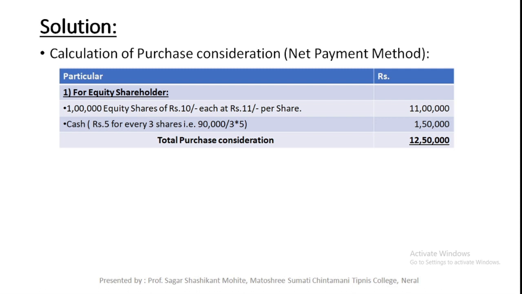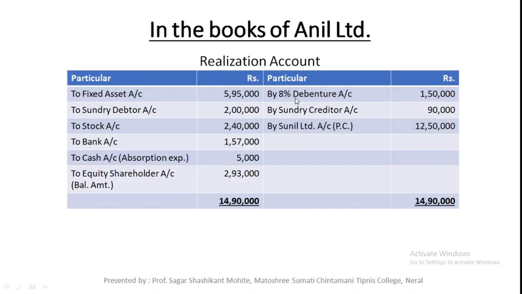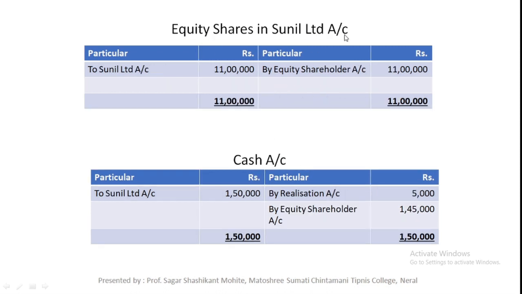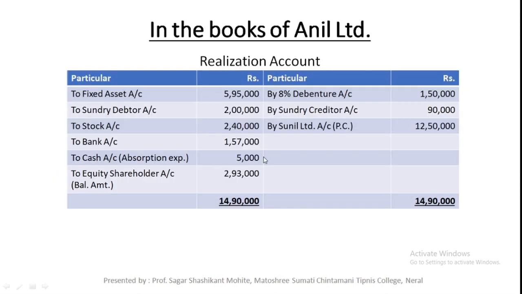That means we just need to prepare the realization account, equity shareholder account, new company account, equity shares in new company account, that means Sunil Limited account, and cash account. Okay, these accounts we need to prepare. You already know that you need to solve this problem by following some steps.